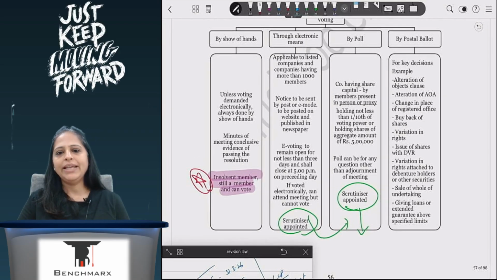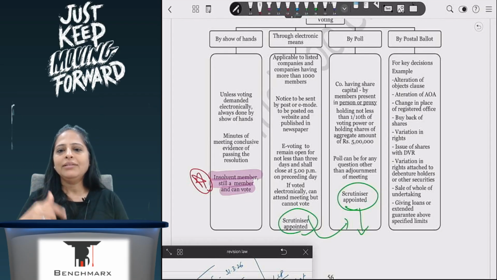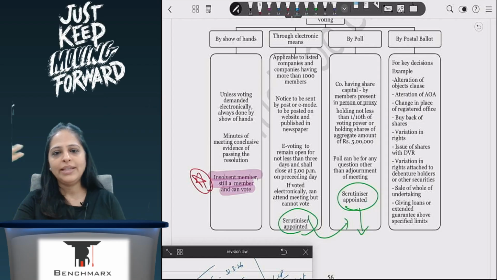Now, voting by electronic means, voting by poll. So when you have more than 1,000 members in your company, then the new Companies Act 2013 said that if you're a listed company or you have more than 1,000 members in your company, then in that case you can vote by electronic means, because show of hands karenge so it will take a lot of time.